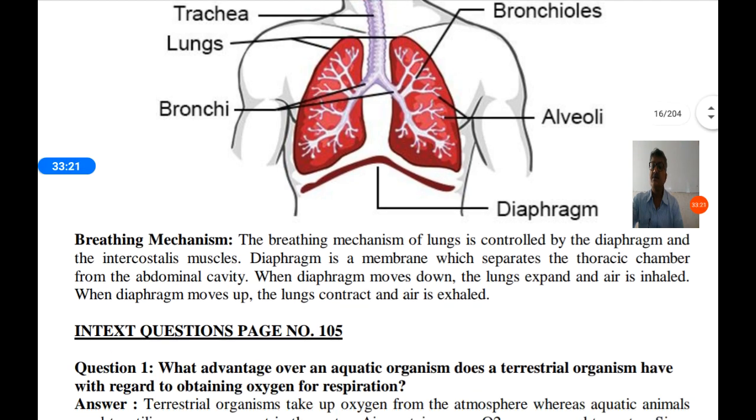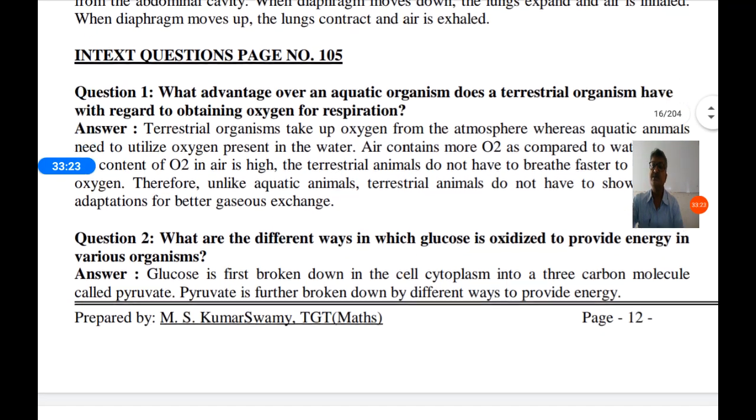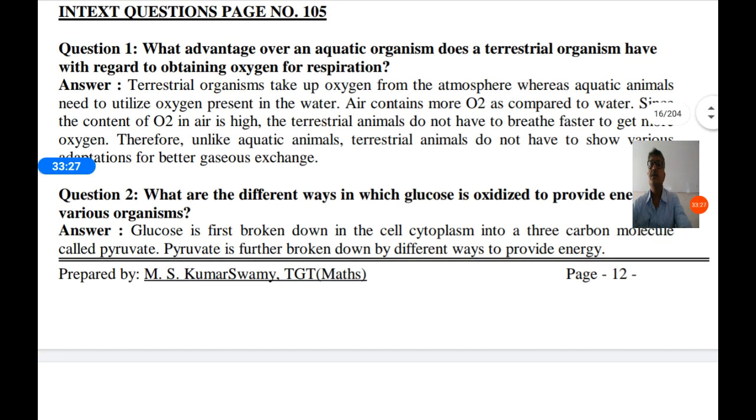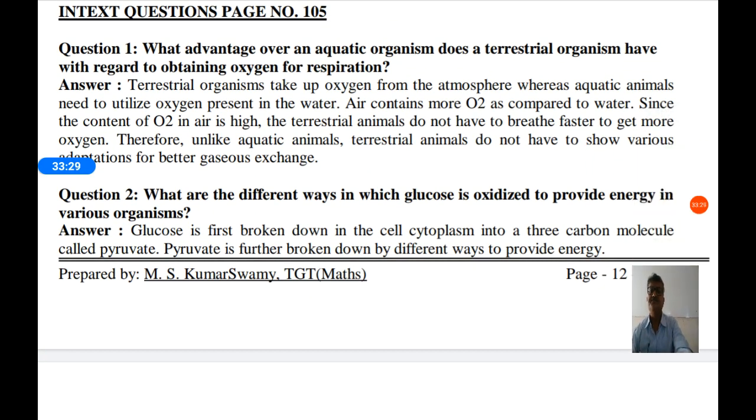Here some questions are given. Let us discuss them. Question number 1. What advantage over an aquatic organism does terrestrial organisms have with regard to obtaining oxygen for respiration?